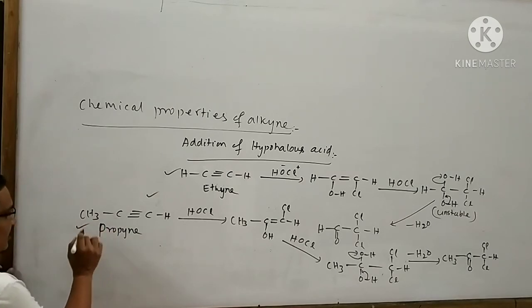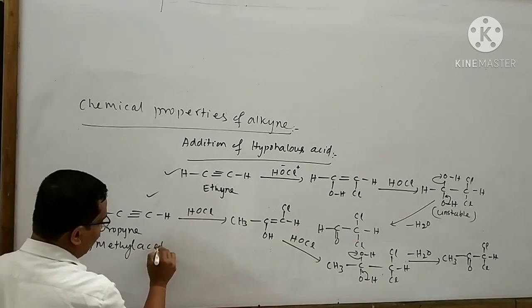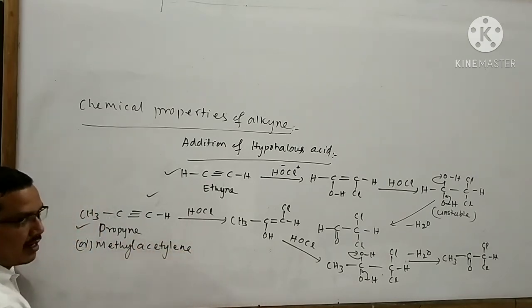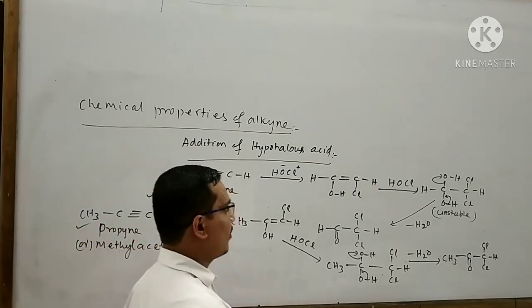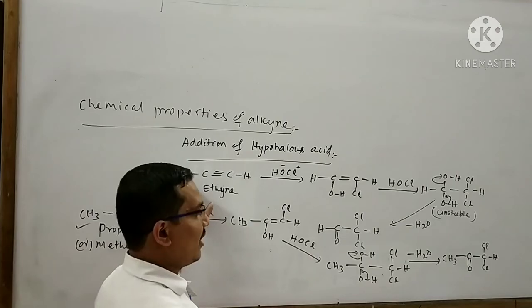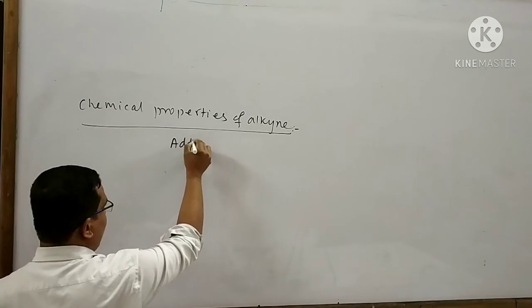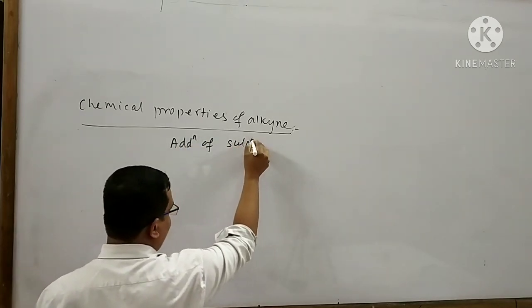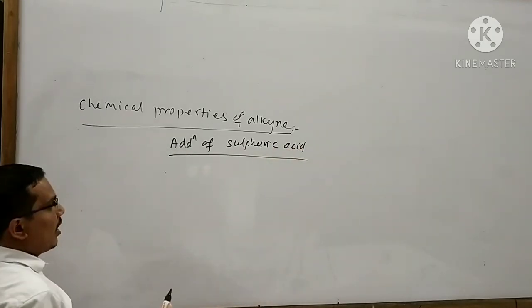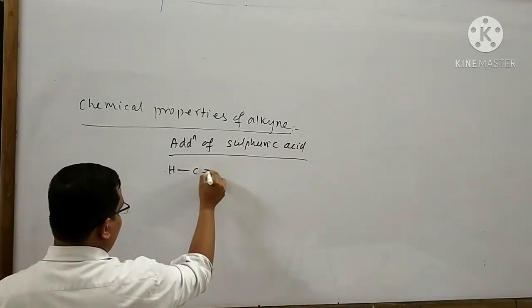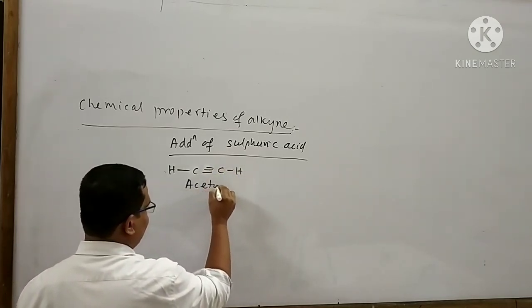The other name of this compound is said to be methyl acetylene. This is an example of alkyl acetylene. The name of this alkyne is said to be acetylene.